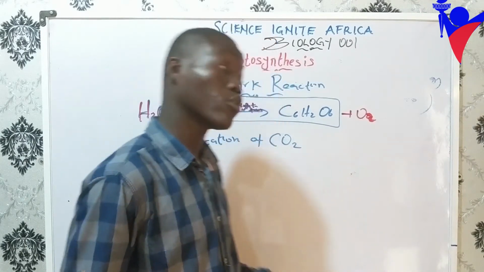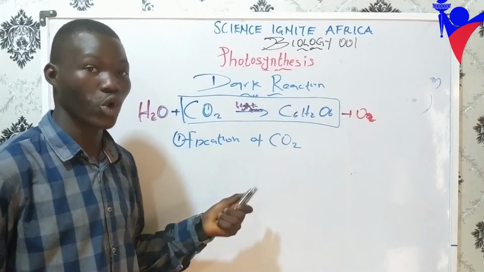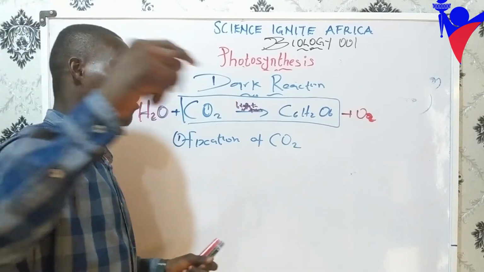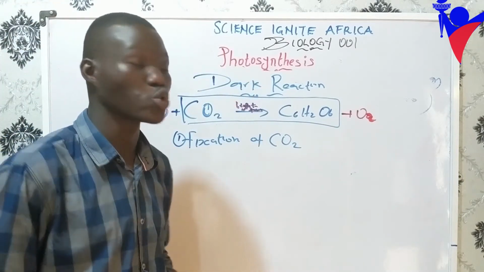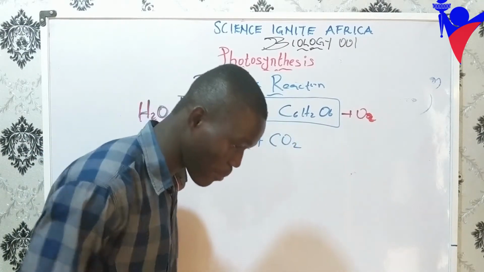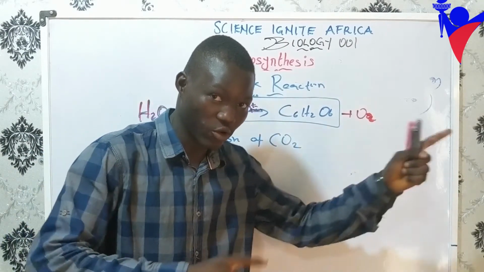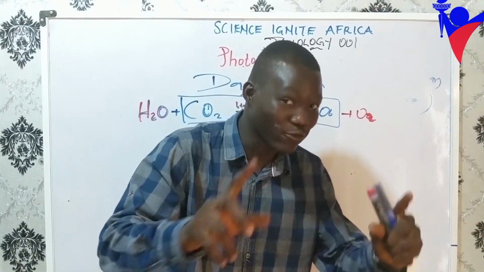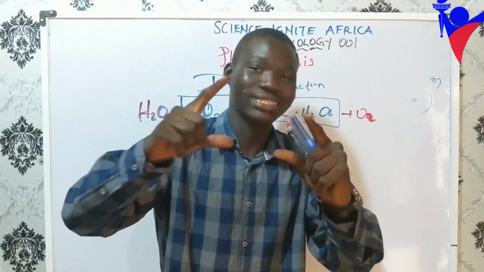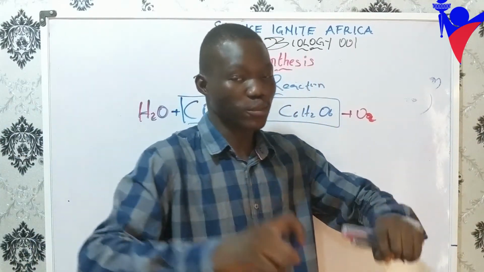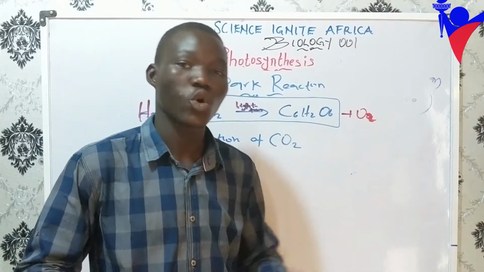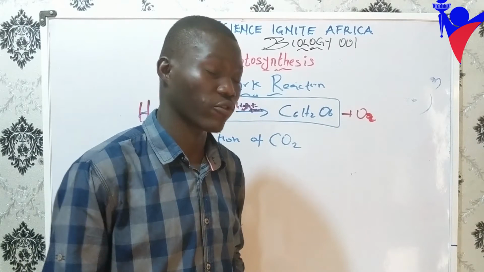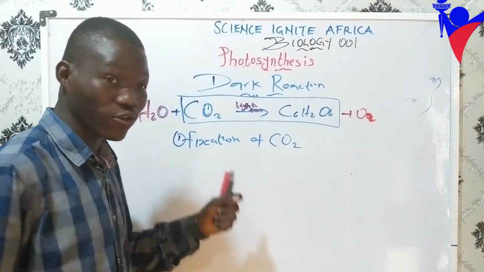What would you say? Of course, you cannot say fixation of CO2. You can see where we have been coming from. We have been coming from the light reaction. So this is just number 1 in the dark reaction. The first thing that happens in the dark reaction is not the answer to my question about the first process in photosynthesis, which is the activation of chlorophyll. But the first process in the dark reaction is called the what? The fixation of carbon dioxide.